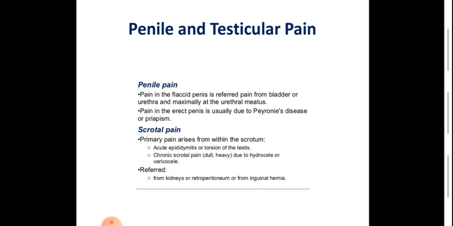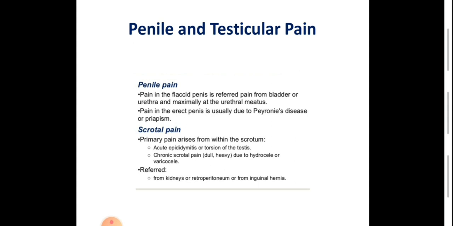Penile pain. Penile pain is divided into pain during erection and pain in the flaccid penis. According to the state of the erection, pain of the flaccid penis is usually due to a disorder of the urethra such as urethritis, while pain during erection is mostly due to priapism, which is a persistent sustained erection without sexual stimulation for at least 6 hours, and this is called priapism.